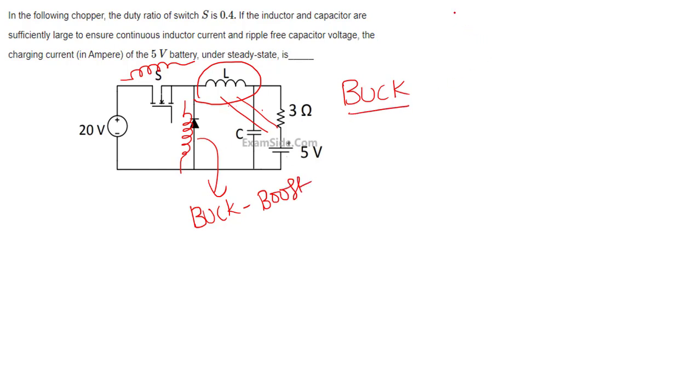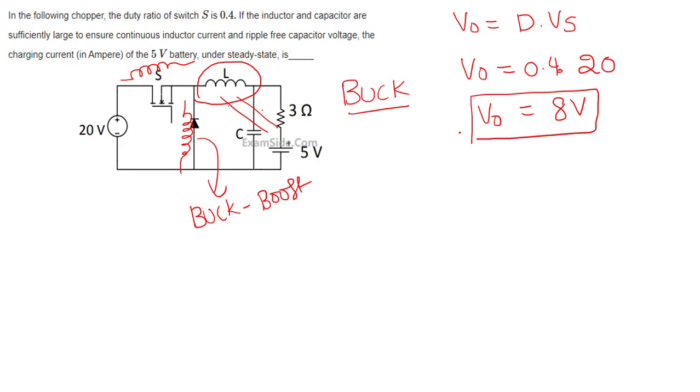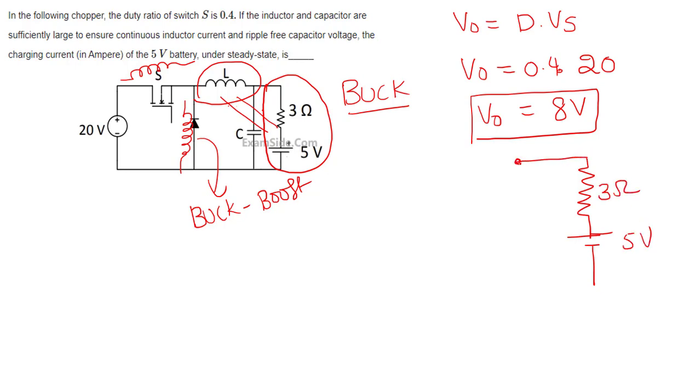So for buck converter, tell me what is the output voltage? Output voltage is equal to duty cycle times Vs. What is supply voltage? 20. What is duty cycle? 0.4. So what is the output voltage? 8 volts. So this will experience an 8 voltage. The 5 volts, 3 ohm branch will also experience 8 volts.